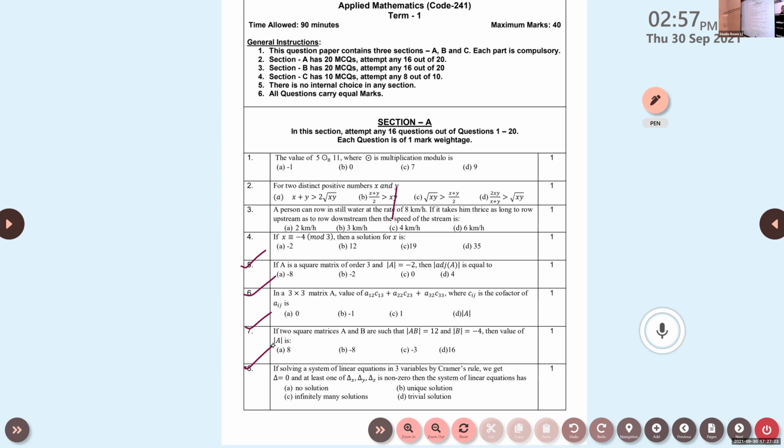Make it fast. Aishwarya, read the question. Solve these questions, 5, 6, 7, 8, from the sample paper.